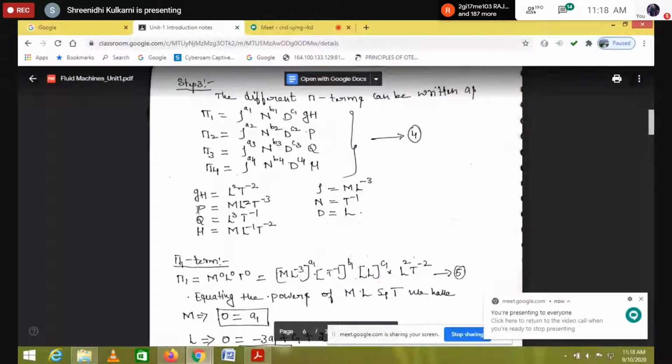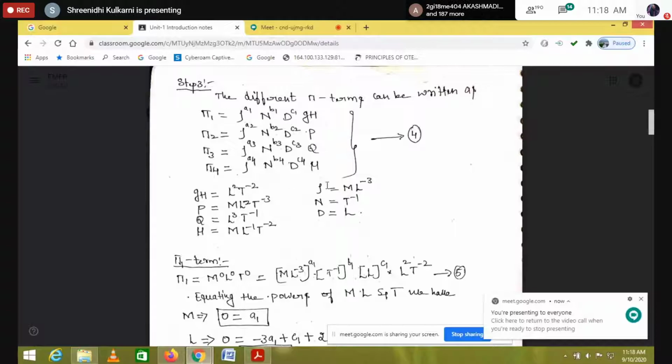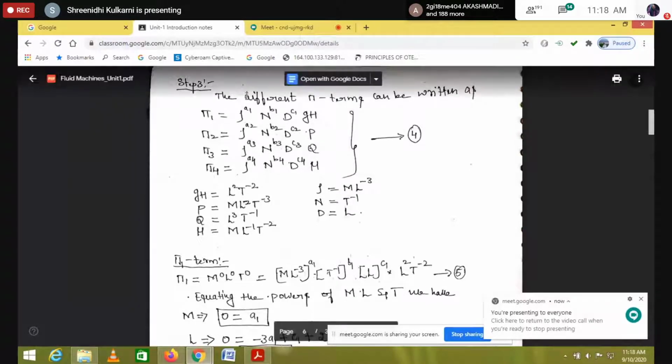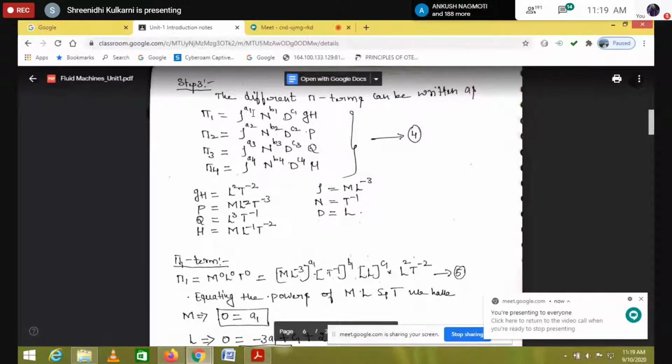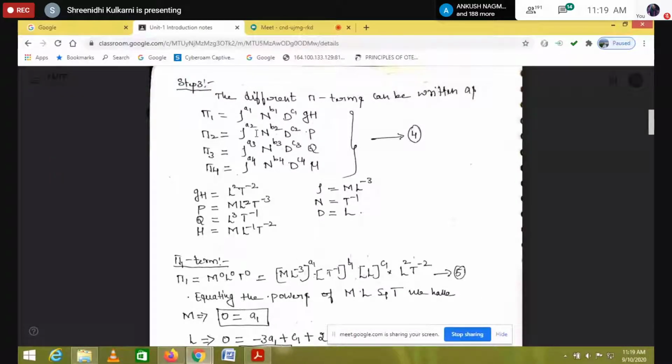See, I'll come for this. So I have GH, I have P, I have Q, I have mu, rho, N, D. Whatever this is initially, it is still in dimensions, but we have to convert this into homogeneities, in terms of M, L, T. So now you can refer to the conversion I shared just now, the conversion sheet.